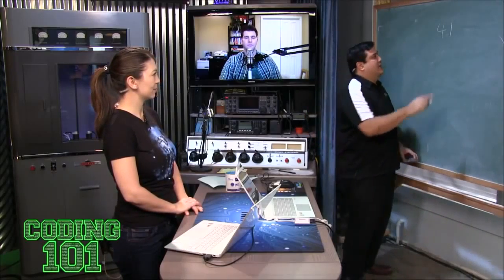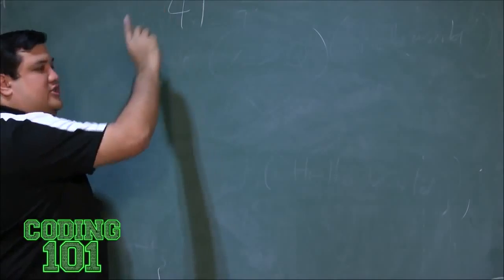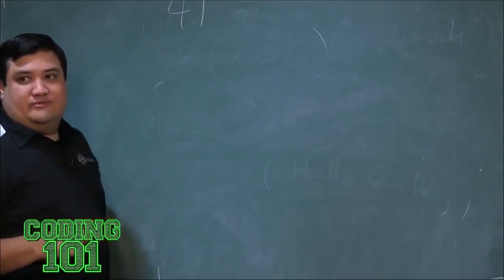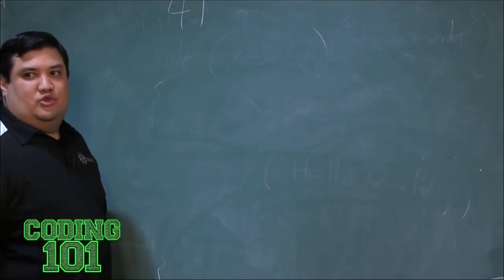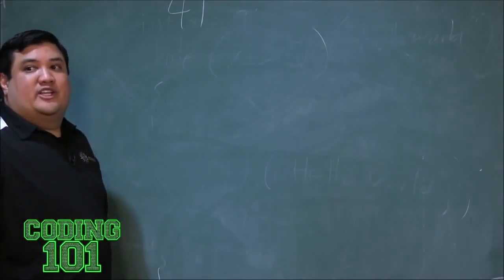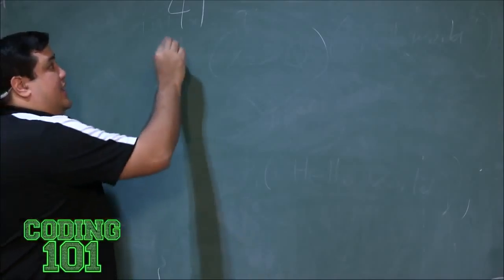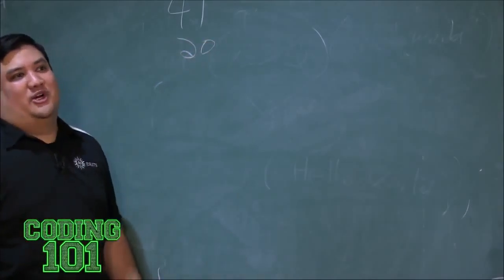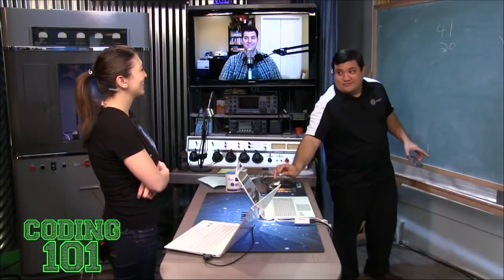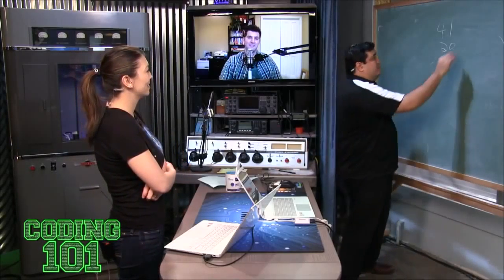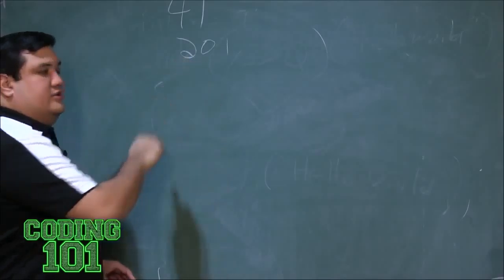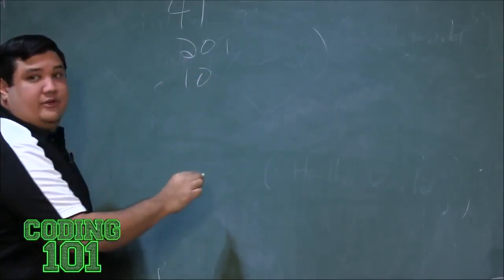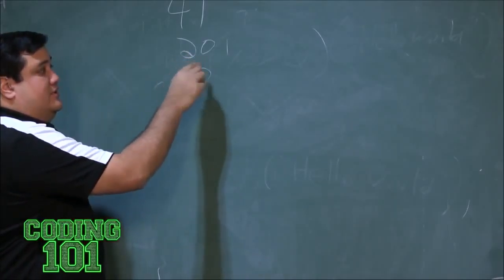Here's how you're going to do it, Shannon. We take our original quotient and divide it by 2. So how many times does 2 go into 41? Twenty times. Is there a remainder? Yes, the remainder would be 1. Now do the same thing. 2 into 20 goes how many times? 10. And is there a remainder? No.